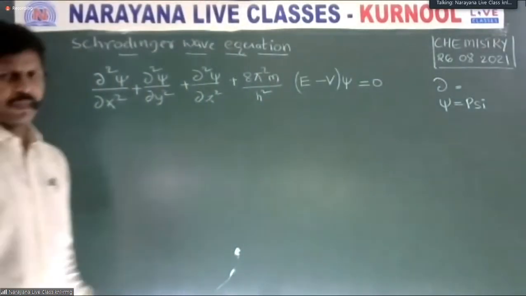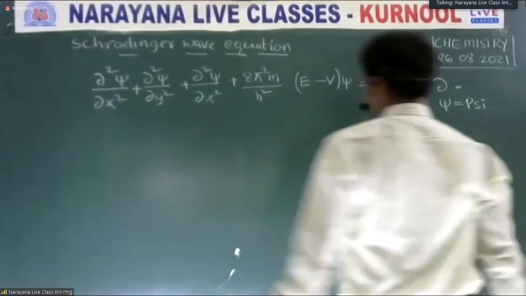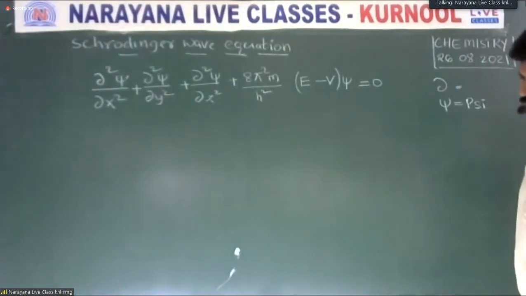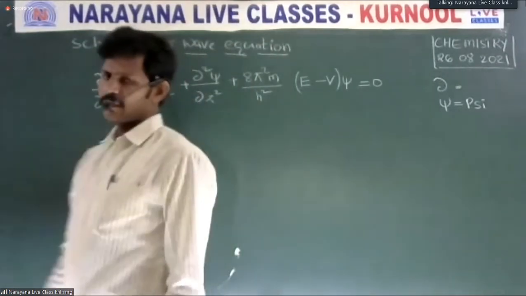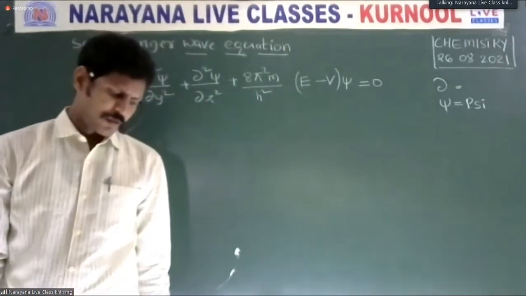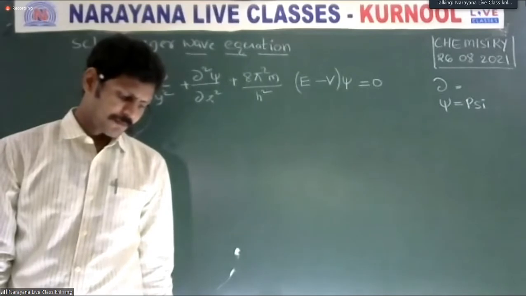This is the Schrödinger wave equation. For a very short answer question, write the Schrödinger wave equation.